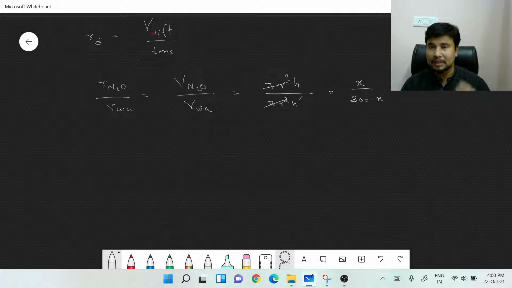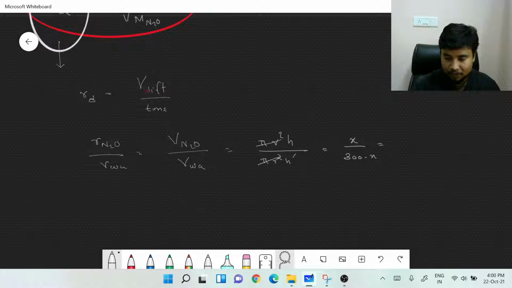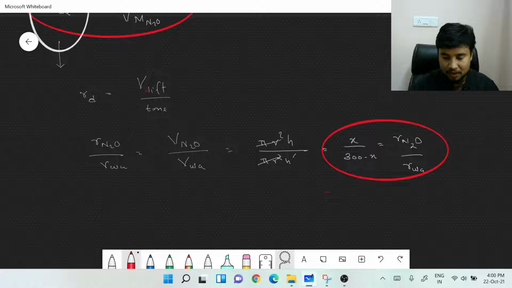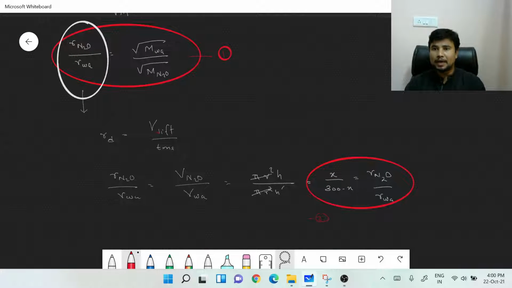So x over 300 minus x. Now this is the second equation that we have. This is the rate of diffusion of N2O over the rate of diffusion of the other thing, that is the weeping gas. Now we have got two equations with us, the first equation over the top, the second equation over here. Using these two equations, we can simply make an idea.